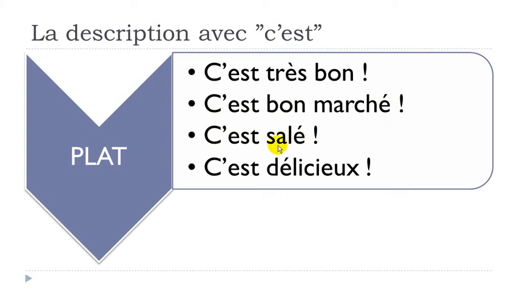So remember, it's quite important because we've got the same adjective here without the accent. If you don't put the accent, it means dirty, and then you pronounce it sale. But in that case here, you put the accent, and it's quite important because in that case it means salted. Salé, okay? C'est salé. C'est délicieux. C'est délicieux, okay? And then same thing here. If you look, all these adjectives, they are at the masculine form.